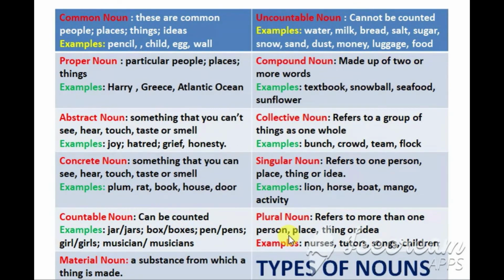Opposite of singular is plural. So what are plural nouns? They refer to more than one person, things which are more than one in number. Those are plural. So then again, places which are more than one, persons who are more than one in number, ideas which are more than one. These are all plural nouns. Like for example, nurses, tutors, songs, children. These are all examples of plural nouns.